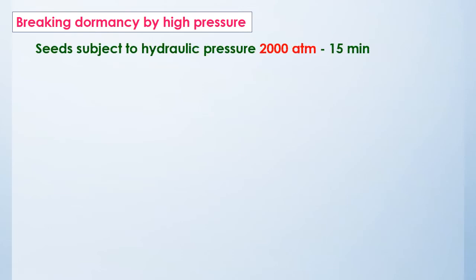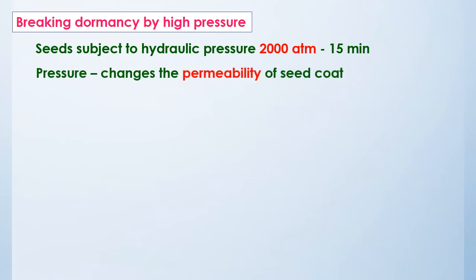Next, breaking the dormancy by high pressure. Some seeds are subjected to hydraulic pressure of about 2000 atmospheres for 15 minutes. This high pressure changes the permeability of the seed coat so that the seed becomes permeable to water and oxygen. The example for this type is alfalfa. When the seeds of alfalfa are subjected to high pressure, the dormancy can be broken.